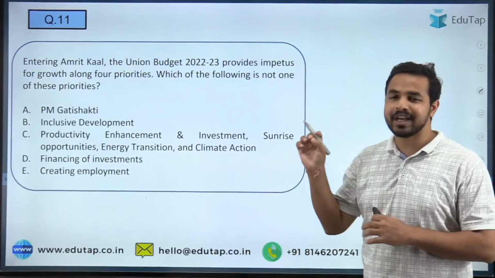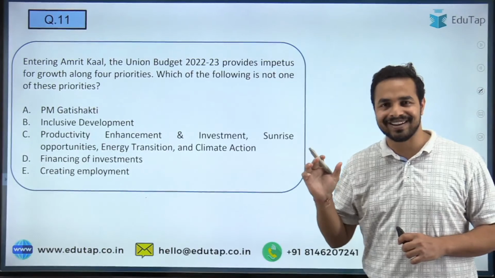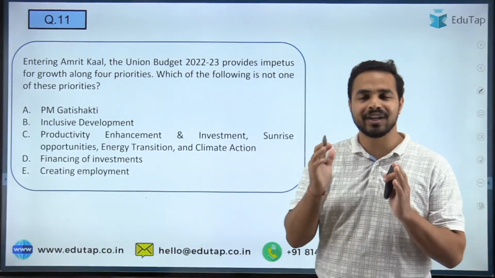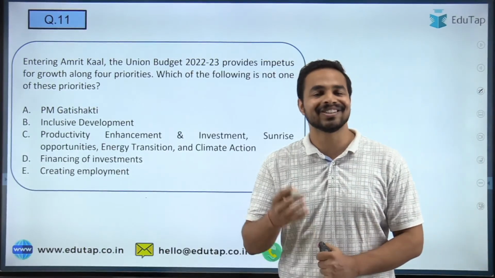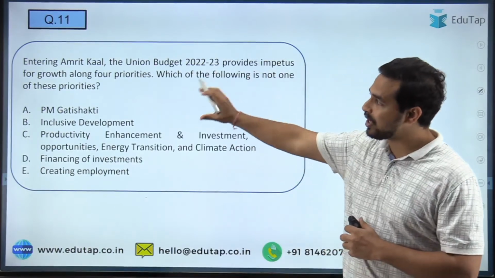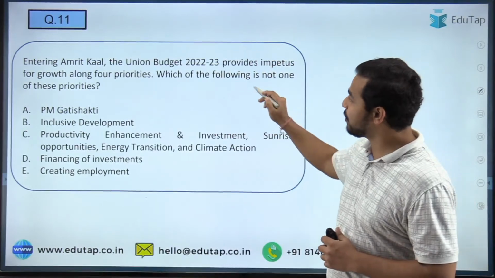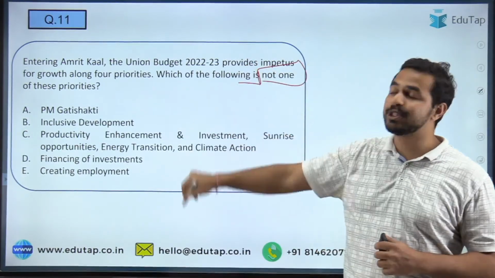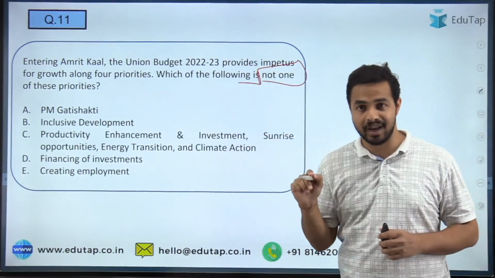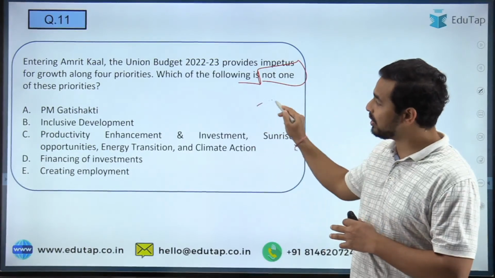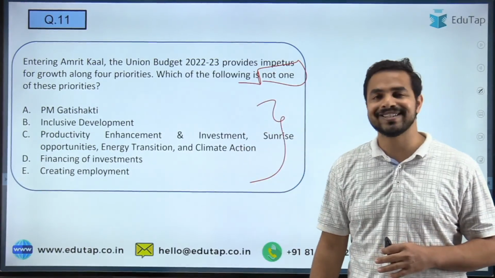Now we are moving towards a very important document that is an all time favorite of the examiners as well, that is the union budget. So here we are talking about Amrit Kaal. You have to tell me which of the following is not one of these priorities of the Amrit Kaal. Quickly go through all these options and tell me what the right answer is.